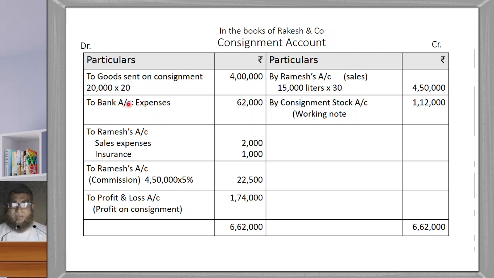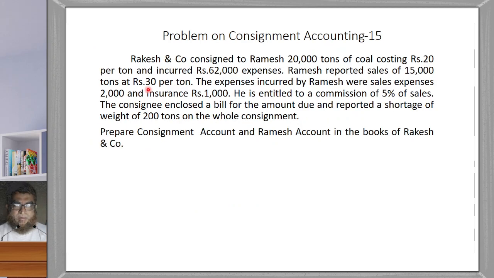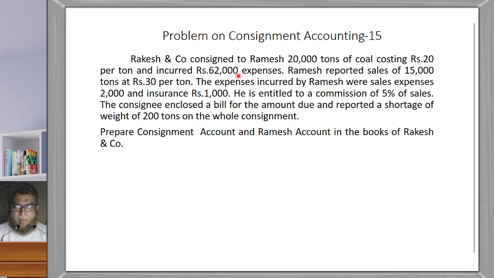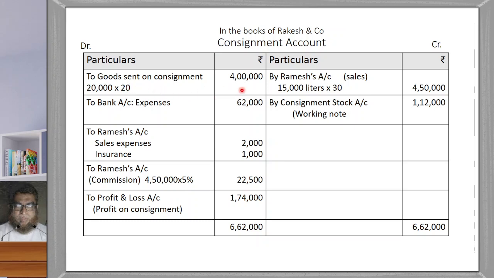So entries are very much easy here. First entry is to goods sent on consignment, as given in the problem, 20,000 into 20, that is 4 lakh rupees. Next is expenses. Along with that, as given in the sentence, expenses is rupees 62,000, so expenses to bank account rupees 62,000.